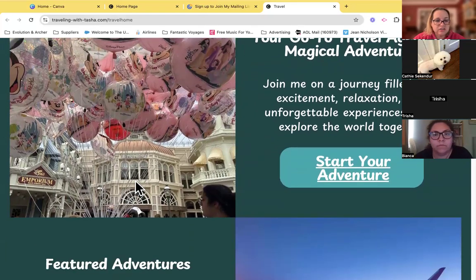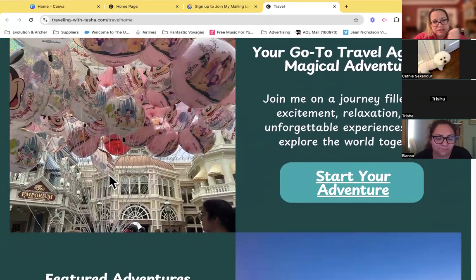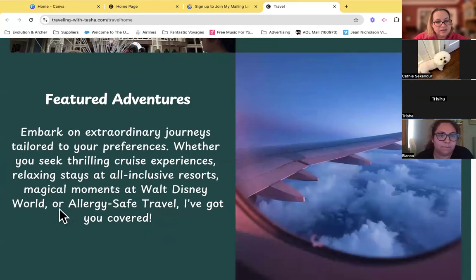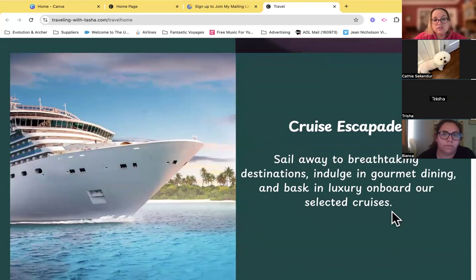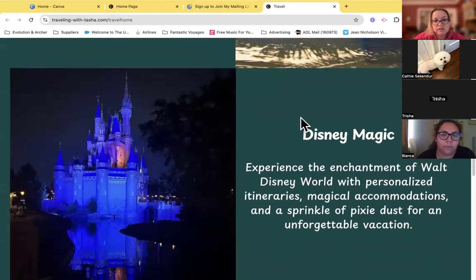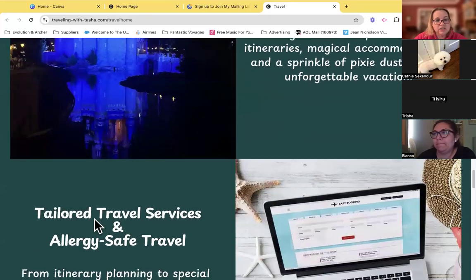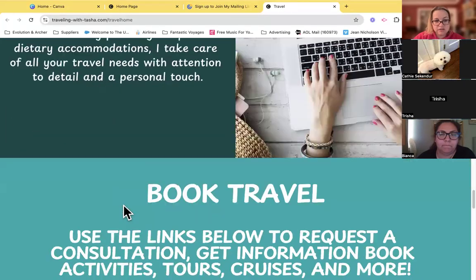I say everything here, then I talk about magical adventures. I love this picture I took in Disney. I don't know why I love it so much, but I just love it. Then I talk about the different things. I'm letting them know that I do allergy safe travel, cruises, all-inclusive retreats. Then I go into each one, Disney Magic, tailored services and allergy safe, like from itinerary planning to special, I take care of everything.